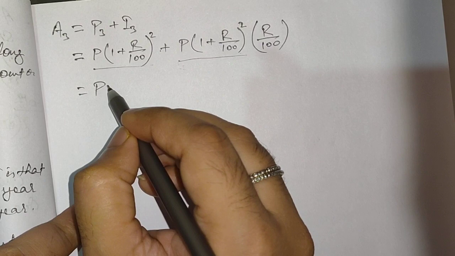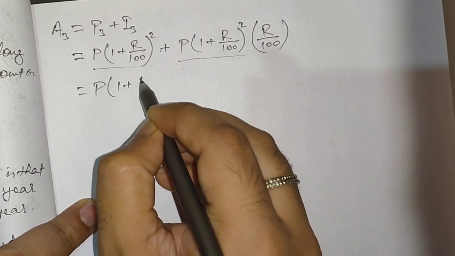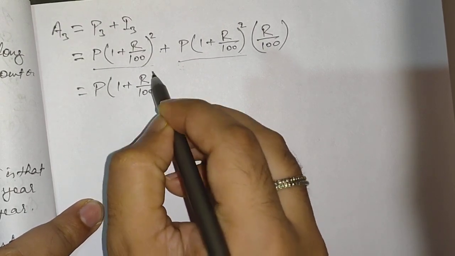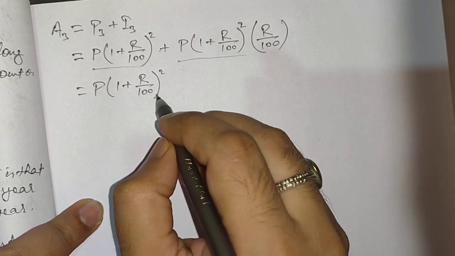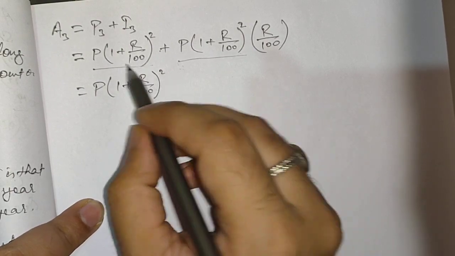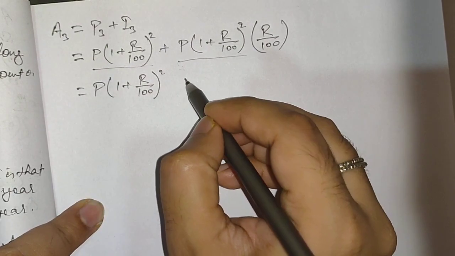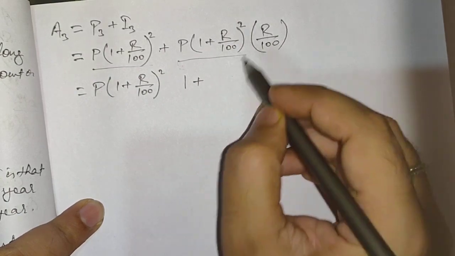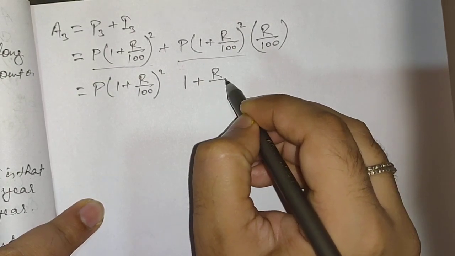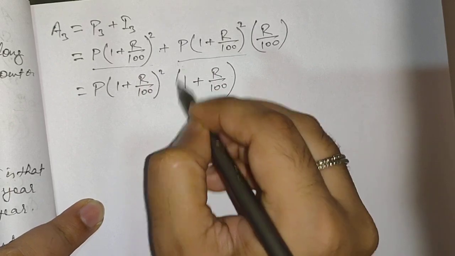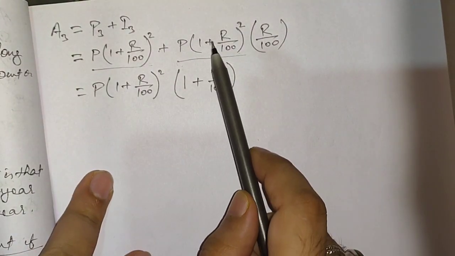So P(1 + R/100) whole squared. This is our common, so we had taken it out as common. What is going to be left over here? 1 is going to be left only. And what is going to be left over here? That is R/100 only. I hope you understand this. You just see what I am taking out as common.